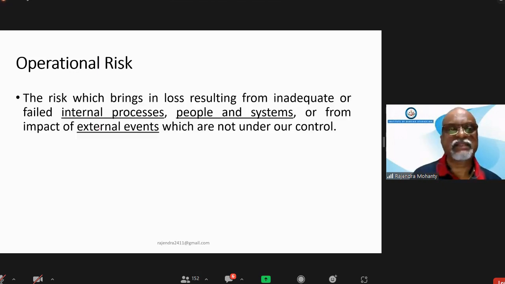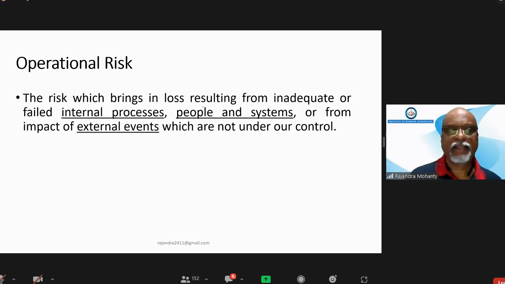So operational risk, we know, is the risk which brings loss to the bank. You can read. If you want to read, I will stop. Otherwise, you can read in mind.